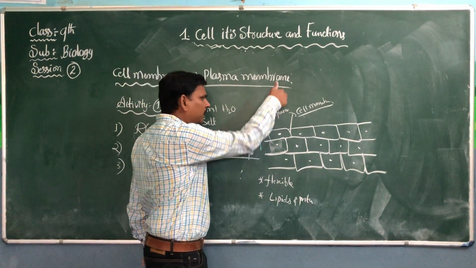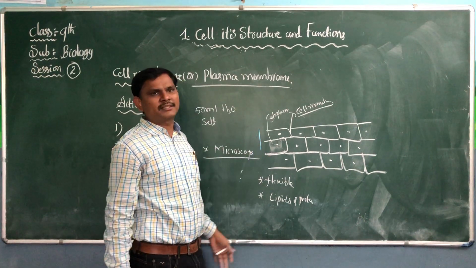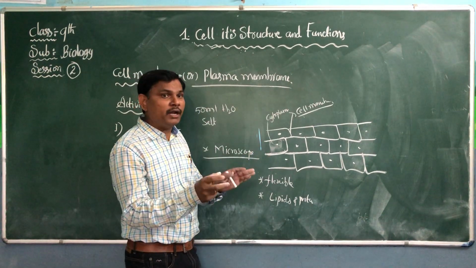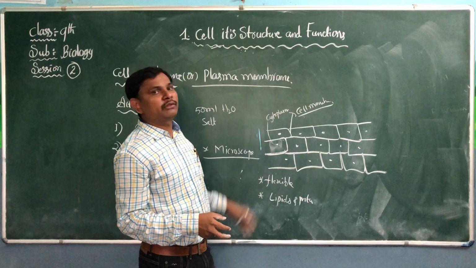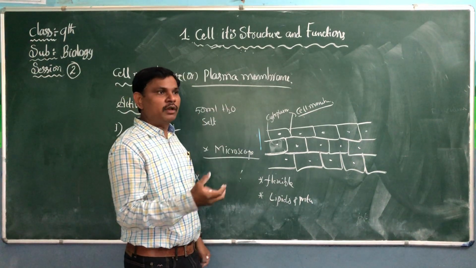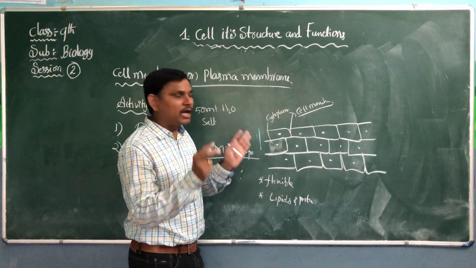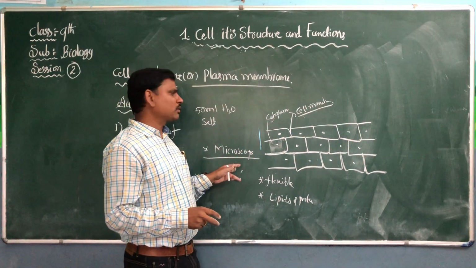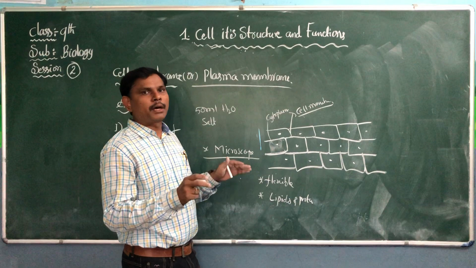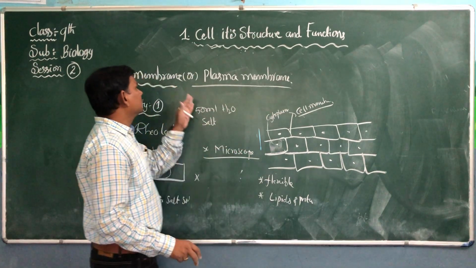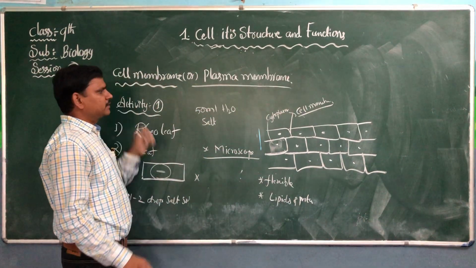Substances cannot freely enter the cell because the cell membrane is there. It will prevent the entry. If a substance is useful, it will absorb it. If it is not useful, it does not allow it. That's why it is also called a selectively permeable membrane. Plasma membrane is also called the cell membrane.